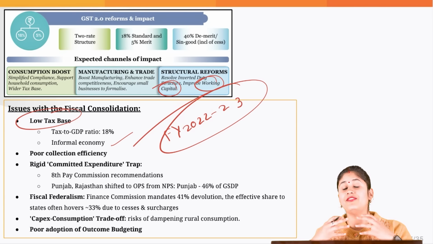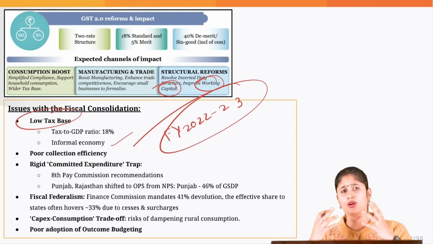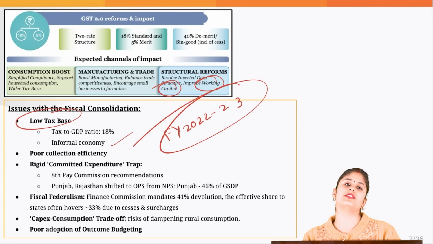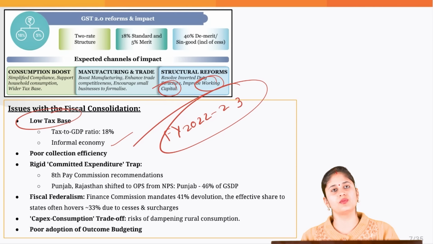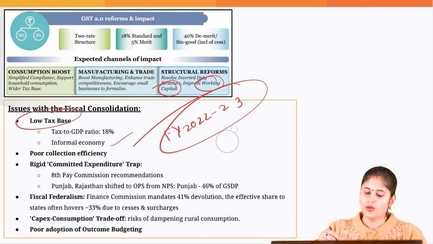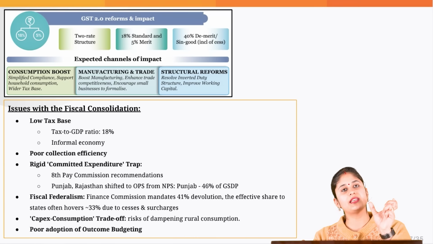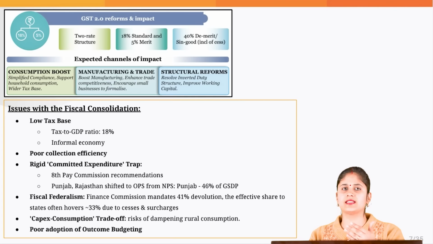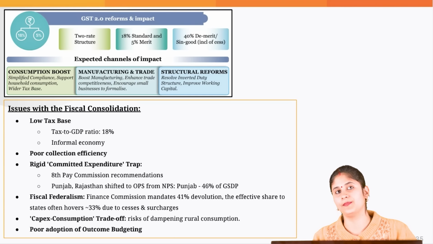Another problem is the various kinds of exemptions given by the government to the agriculture sector. Because of the lack of land records, we are not able to effectively assess the true income of the farmers, and also because there are very high price fluctuations when it comes to agricultural goods. So because of the various exemptions provided by the government, the tax base is very small. Similar is the scenario when it comes to the MSMEs. The government is providing a lot of tax incentives to the MSMEs, which is actually leading to the phenomenon of the missing middle. And this is actually reducing the tax base of the government as well.